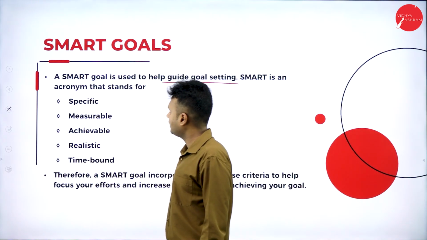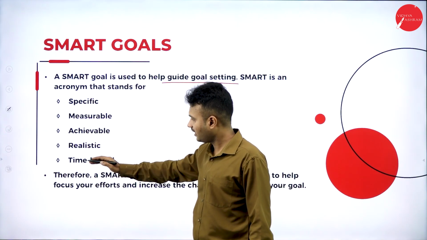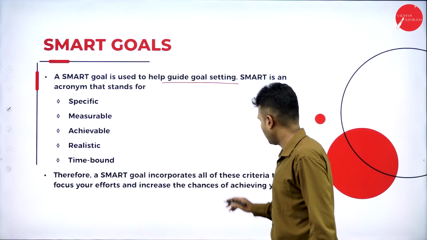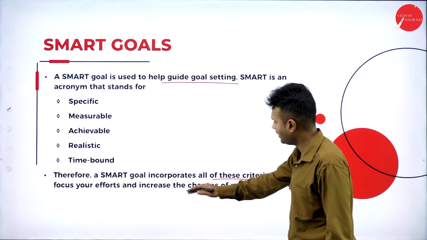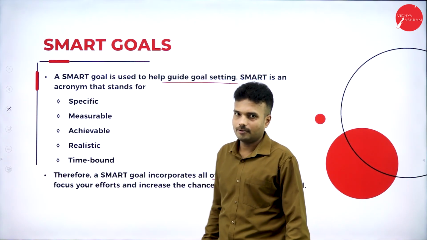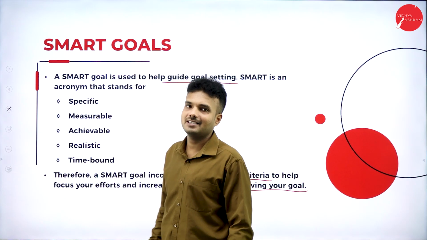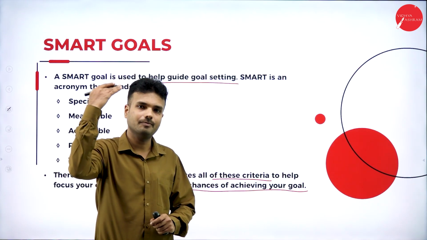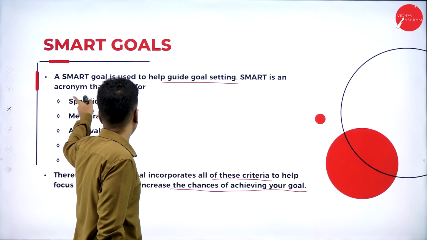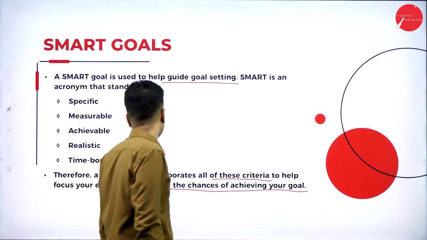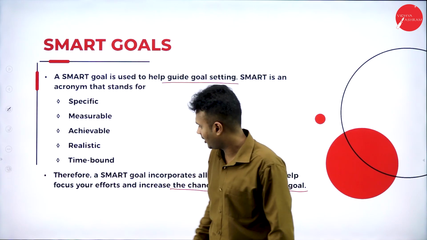SMART is an acronym that states specific, measurable, achievable, realistic, and time bound. Hence the SMART goal incorporates all these criteria to help focus your efforts and increase the chances of achieving your goals. So it is going to increase the chances of achieving the goals of the organization, as I said earlier. It is going to minimize the risk of uncertainties that may happen in future, because if we follow these SMART goals, that is specific, measurable, achievable, realistic, and time bound, there is more possibility of reaching the goals of the organization.